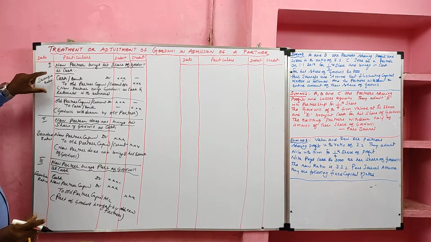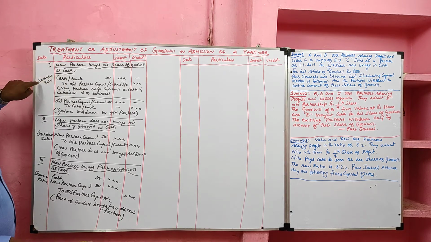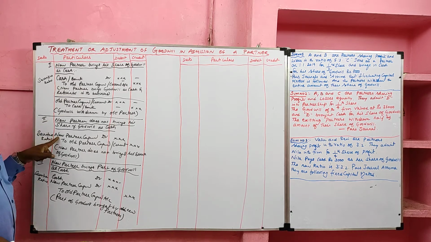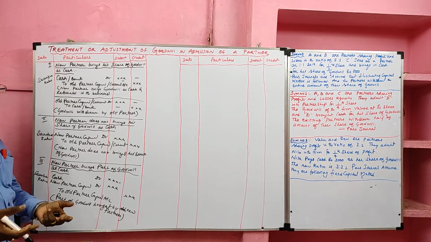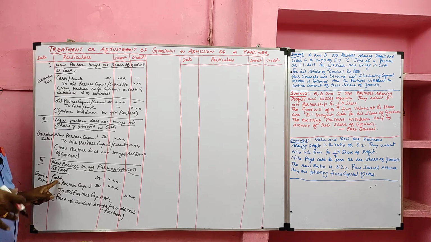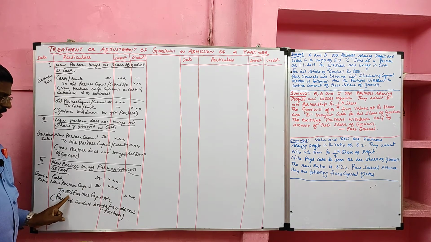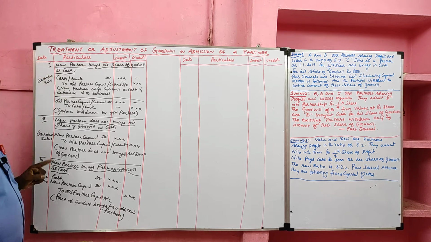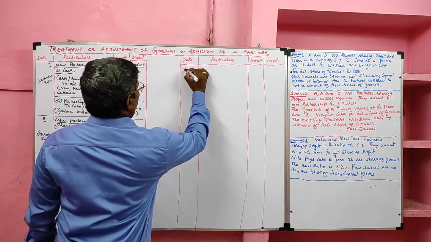Students, listen carefully. If he brings goodwill as cash, the entry is cash account debtor to old partner, ratio is sacrifice. If he doesn't bring his share of goodwill as cash, instead of cash we should debit the new partner capital. They share in sacrifice ratio. Sometimes he may bring part of the goodwill. What he brings should be debited as cash. What he doesn't bring should be debited as new partner capital. The total value is shared by old partners in sacrifice ratio. So there are 4 cases, of which 3 cases belong to the new partner goodwill. Yes, the last case is the 4th case.